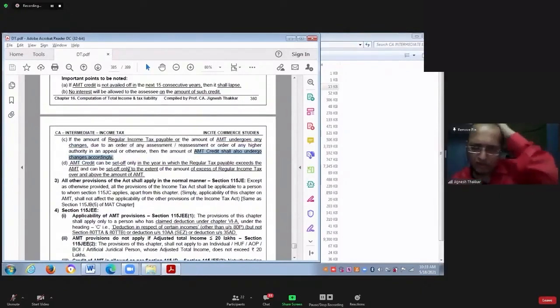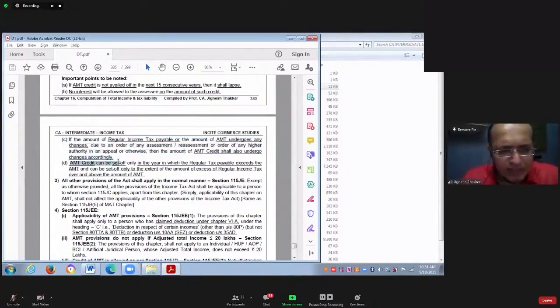So if the department has done the assessment and the income assessed by the department is different as compared to what you had declared in your income tax return, then the tax liability as per the regular provisions will change. As a result, your AMT credit amount will also change. So if there is a change in the regular income tax or AMT, you have to change the amount of AMT credit accordingly.